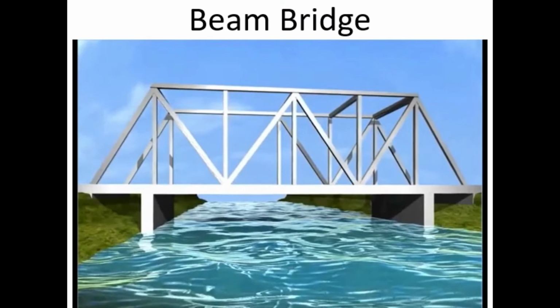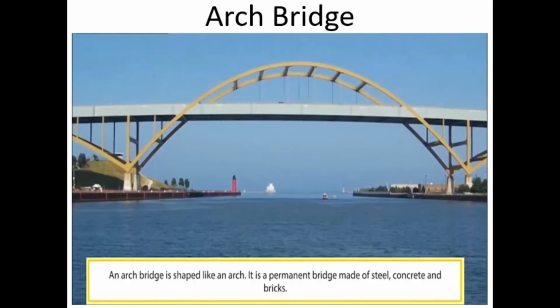Now let us learn more about different types of bridges. First one is beam bridge. A beam bridge is a permanent bridge made of logs, steel beams, or concrete. It is supported by pillars. Next type is arch bridge. Arch bridge is shaped like an arch. It is a permanent bridge made of steel, concrete, and bricks.